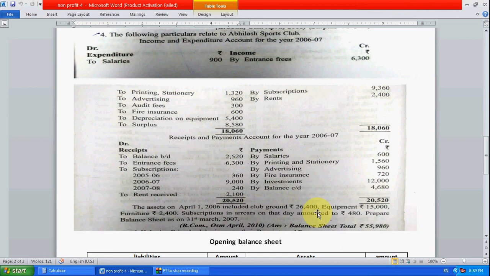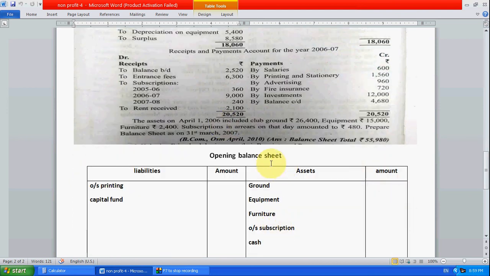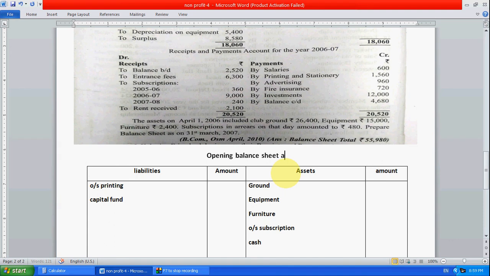So now we have to prepare the opening balance sheet, also known as the opening balance sheet as on 31st March 2006.